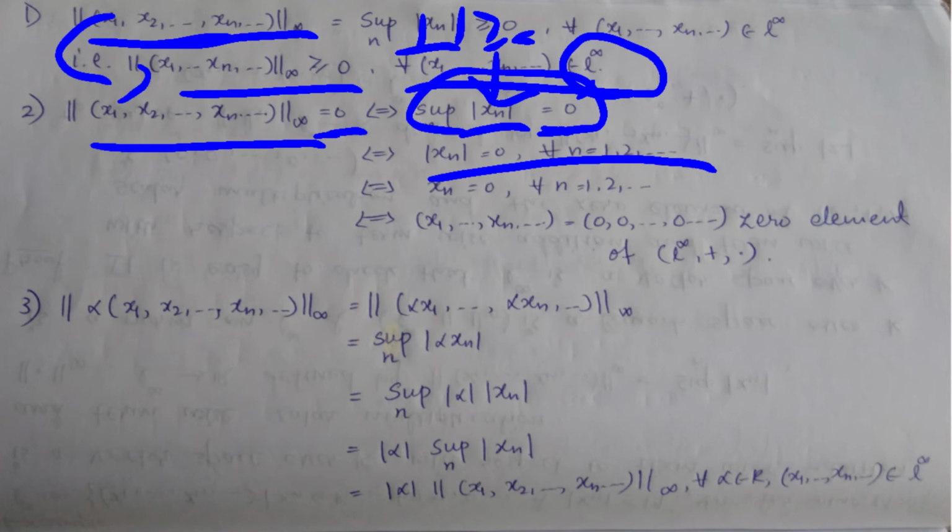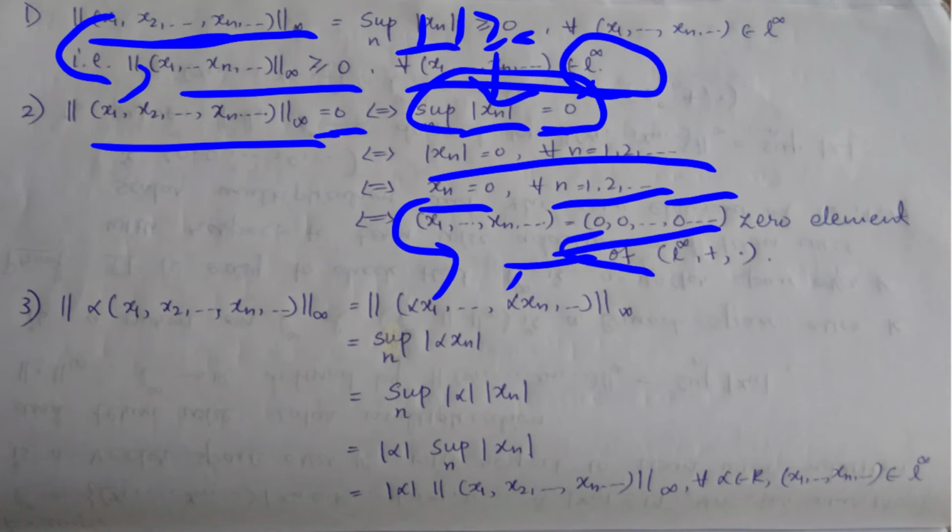When the modulus of the sequence is 0, xn is 0, and this is true for every n equal to 1 up to so on, right? So x1, x2, and so on, xn, and so on, is equal to the zero element of this vector space L infinity. So we have proved the second property.